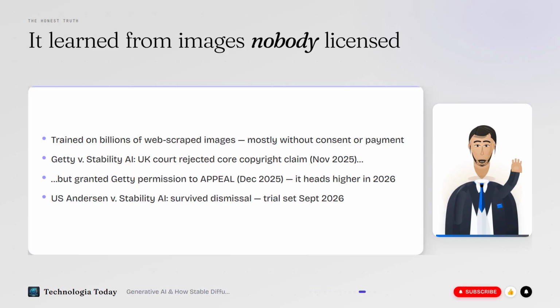And in the US, the artists' class action, Anderson vs. Stability AI, survived dismissal, with trials set for September 2026. So the first round leaned toward the developers, but nothing is settled. Hold both truths at once, this technology is extraordinary, and it was built on data nobody asked for.